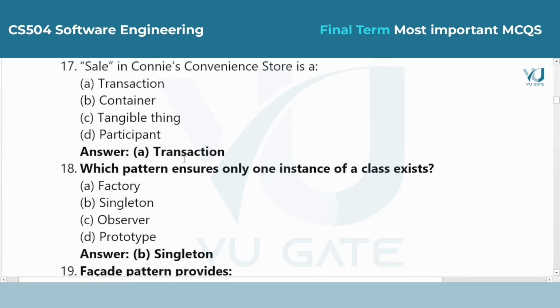A sale represents an event that happens at a specific point in time and involves an exchange of data. In software modeling, these events are usually classified as transactions.